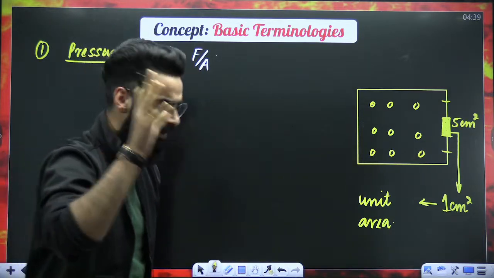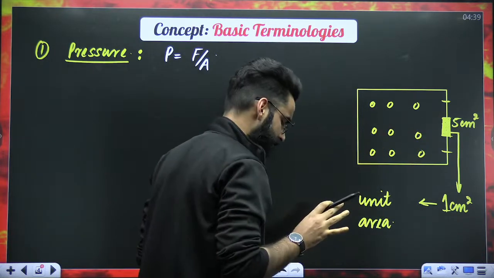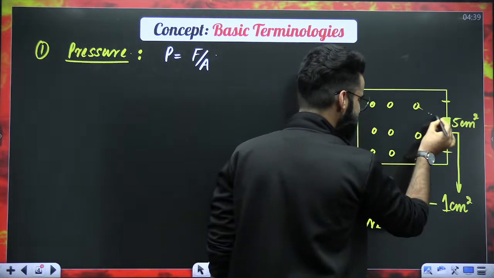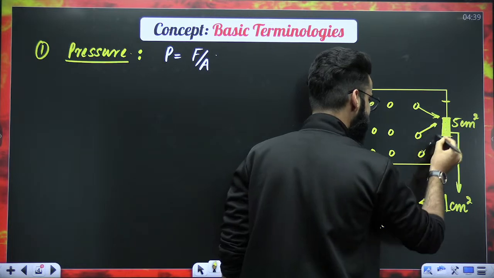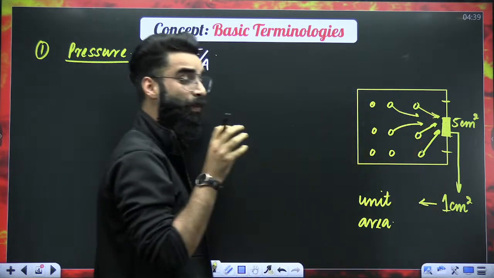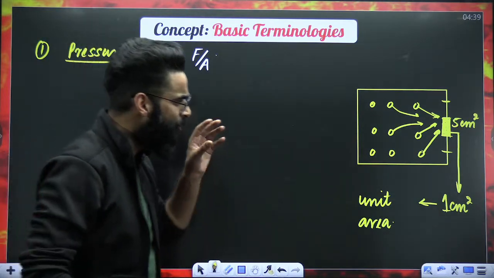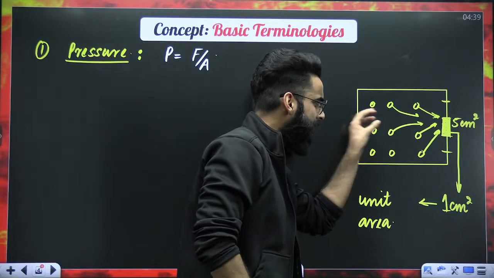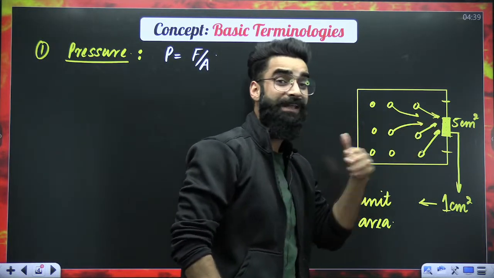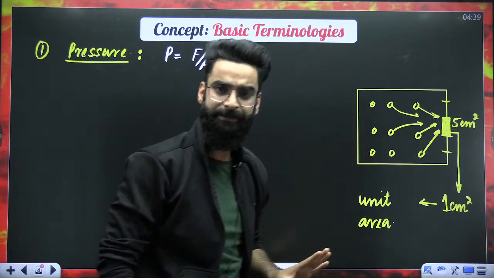Now, since we know these gas molecules are in continuous random motion, can I say some of the gas molecules will be colliding with this unit area as well? Absolutely. Some of the gas molecules will be colliding with the unit area of the wall of the container as well. And you must be knowing, when the gas molecule collides with the wall, it exerts some force on the wall, right?